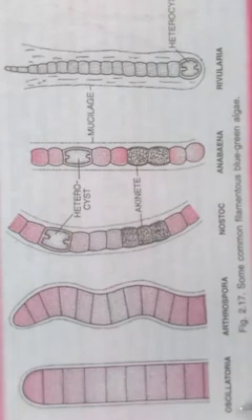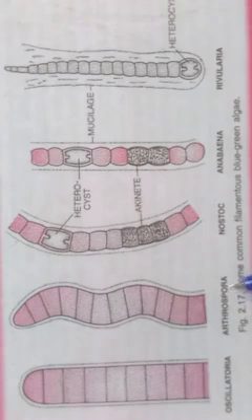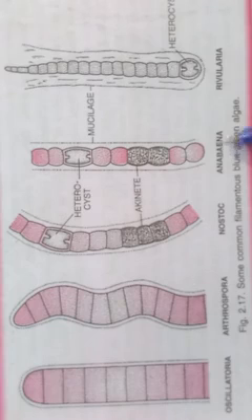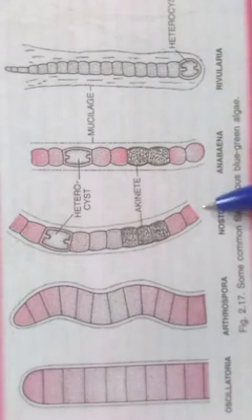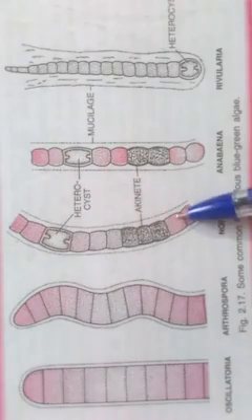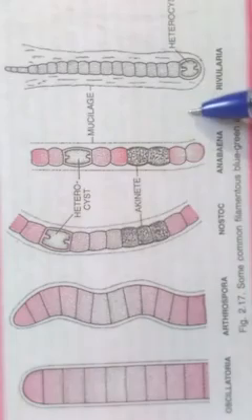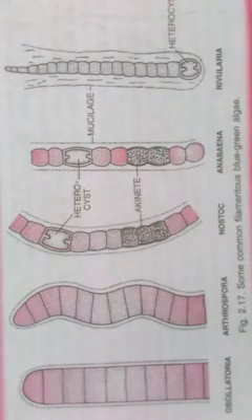This is Oscillatoria, this is Arthrospira, this is Nostoc. The diagram is even given in your NCERT book. This is Anabaena, right? This is Rivularia. At least you could remember these two, Nostoc and Anabaena. So these all are different types of blue-green algae, right?